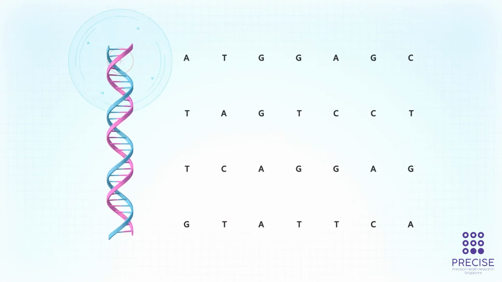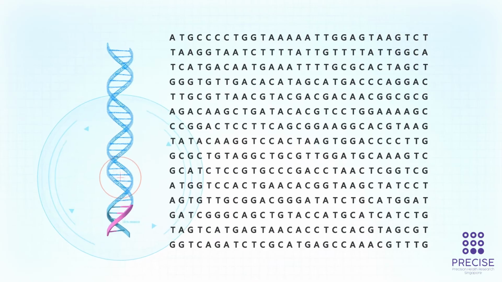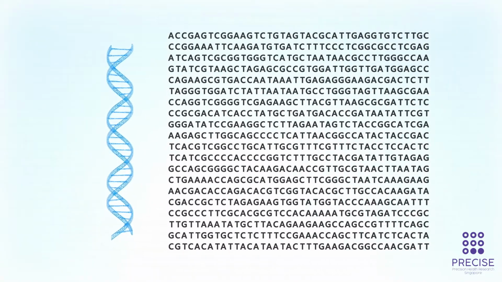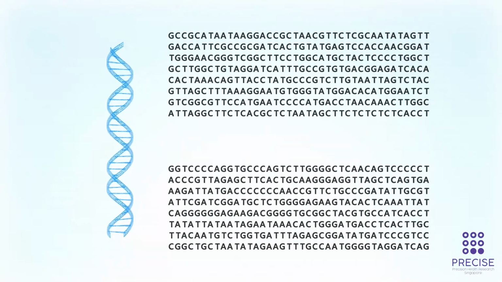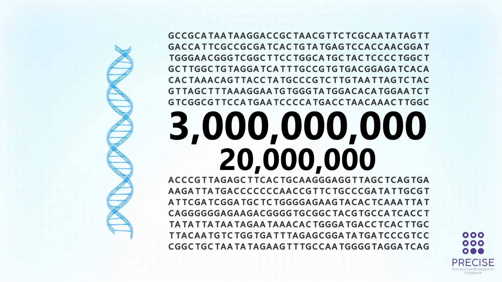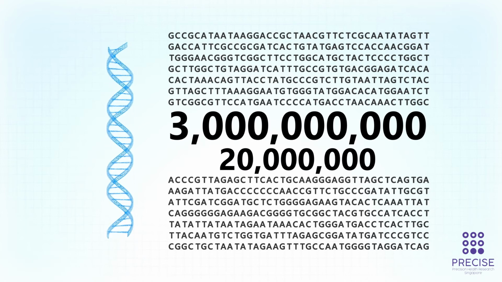Today it is possible to study all of the variants in all of the genes in the body, which is known as the genome. Genetic sequencing allows us to determine the order of the 3 billion letters in our genome. 20 million of these letters differ from one person to the next.